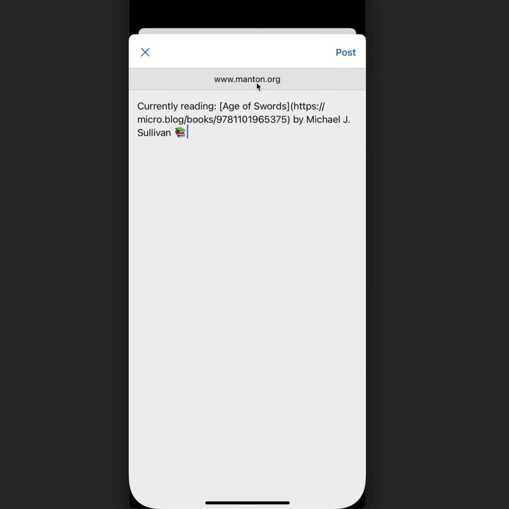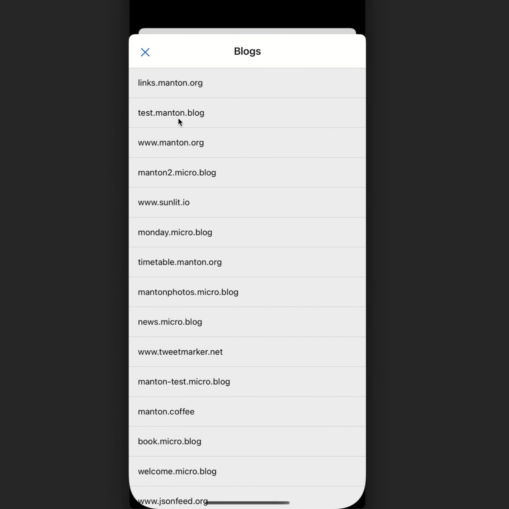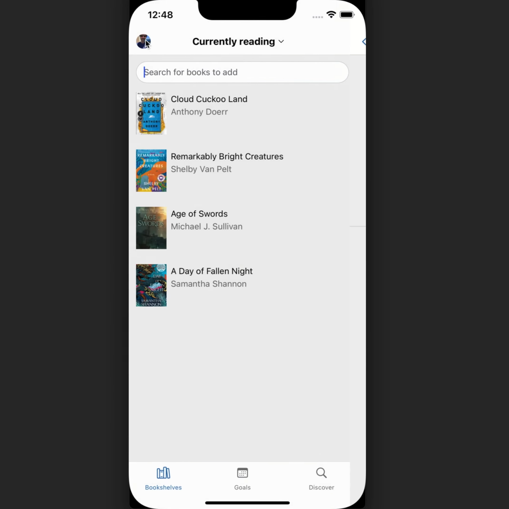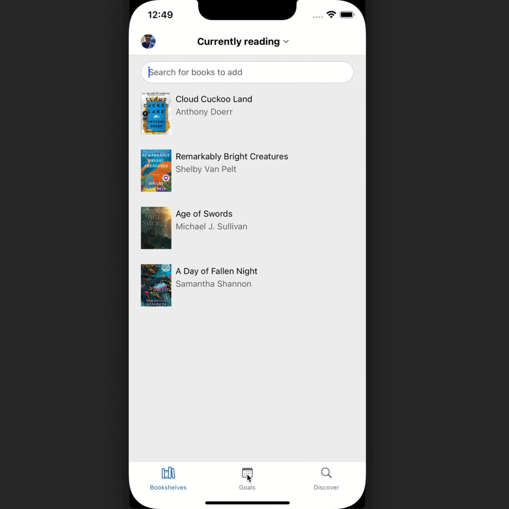If you have more than one blog, you'll see your domain name up here. You can tap on that. I have a whole bunch of test blogs and other things for Micro.blog. So if you have multiple blogs, you can switch to a different one. Great, so let's go back to the bookshelves and then check out goals.